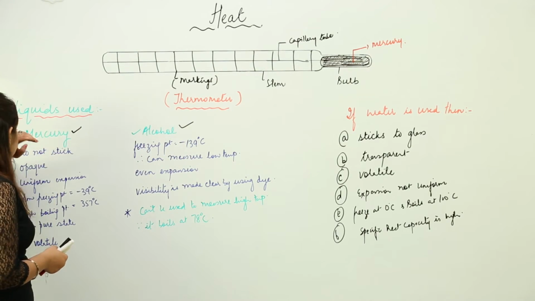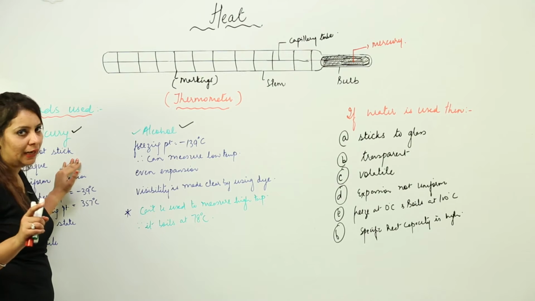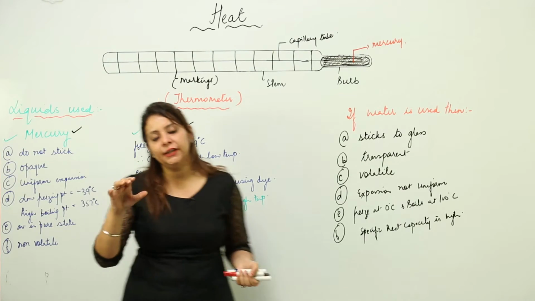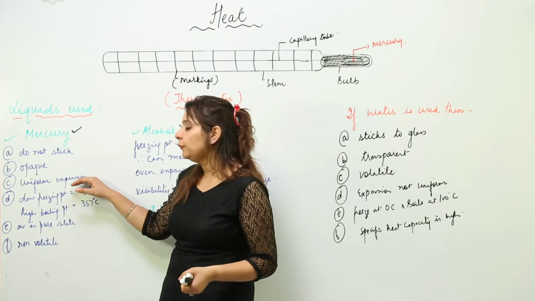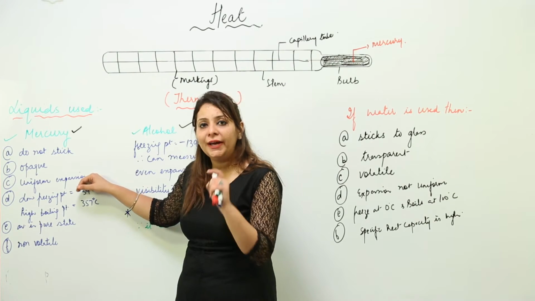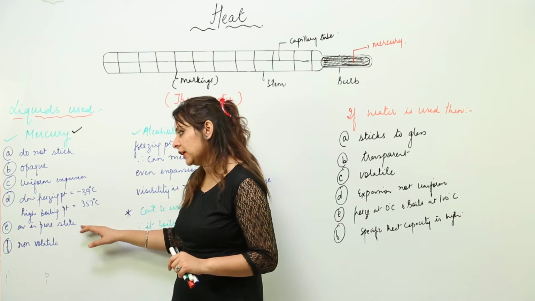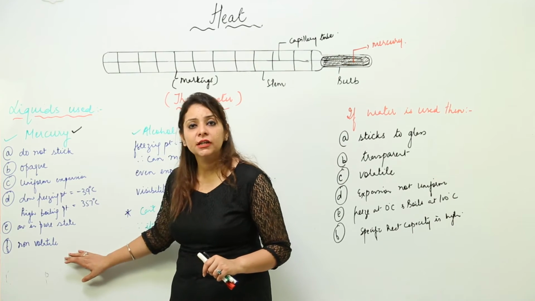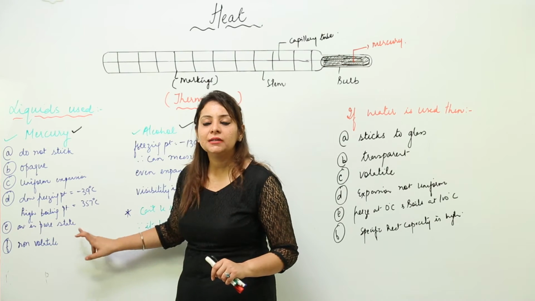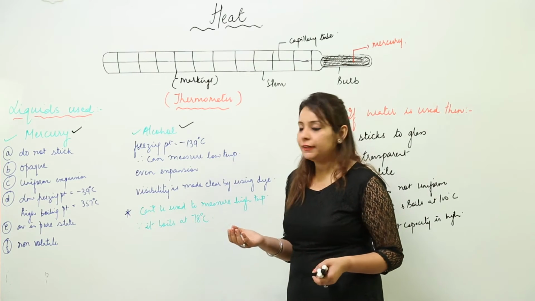So if we take mercury as a thermometric liquid, we see that it does not stick to the glass. Second, it is opaque, so the reading is clear. Uniform expansion, that means it can measure the temperature over a wide range. It has a low freezing point and high boiling point, occurs in a pure state, and it is a non-volatile liquid. So these are the characteristics which make it used as a thermometric liquid. Same if we consider alcohol.